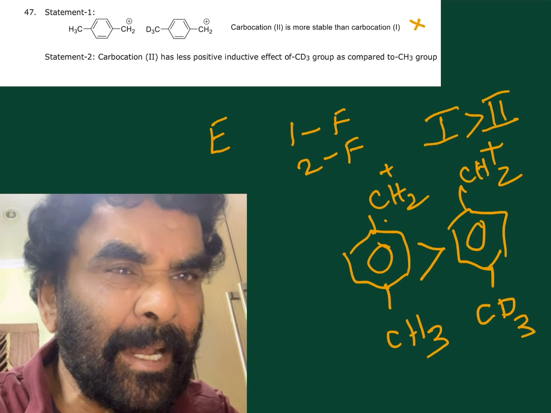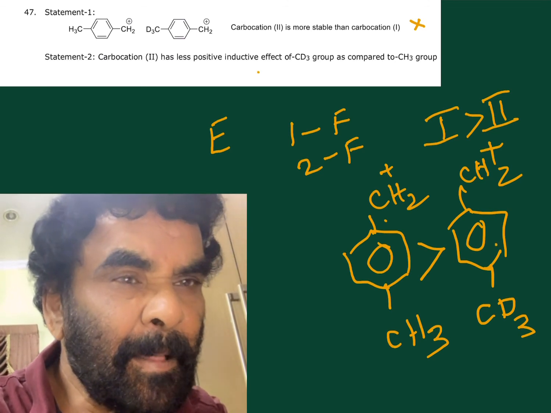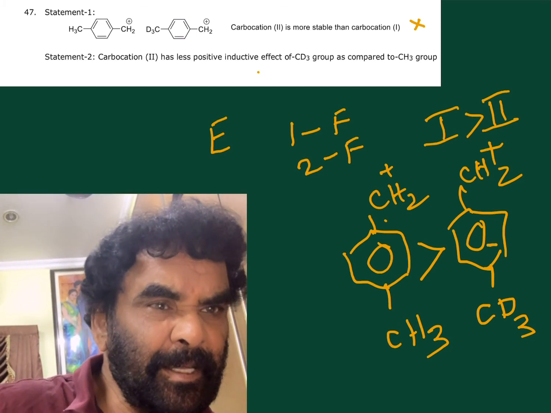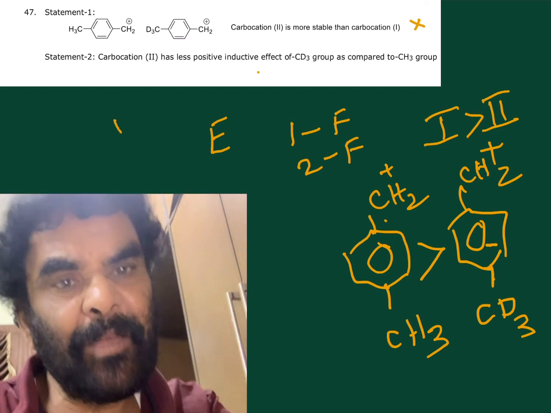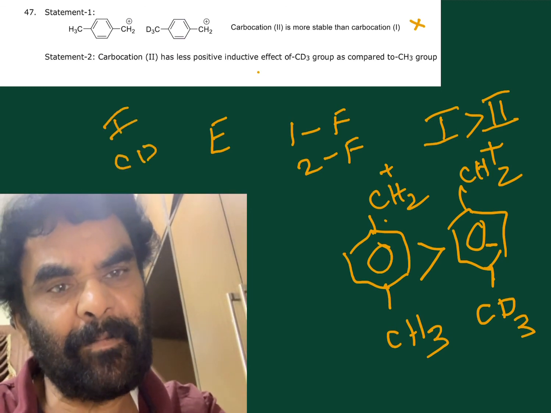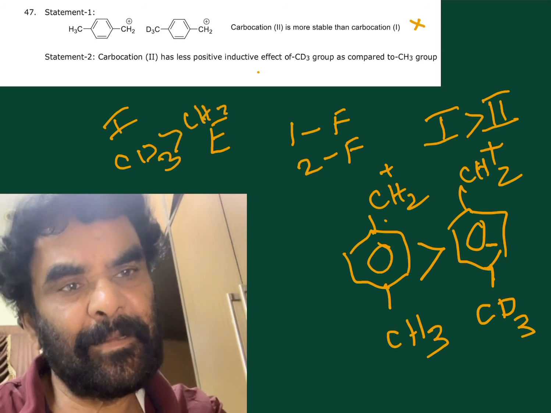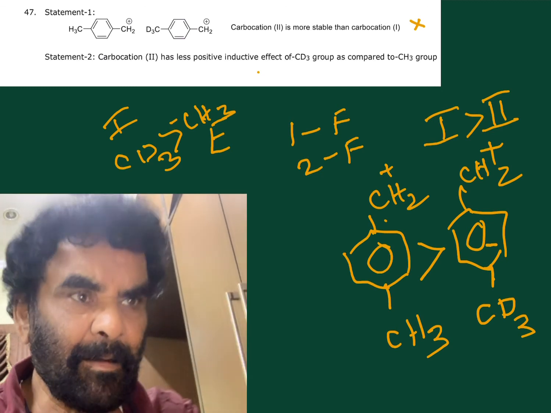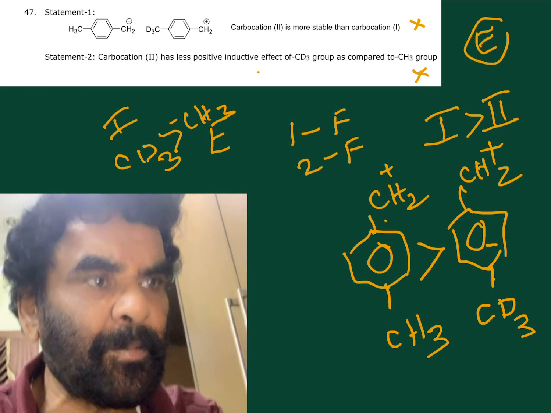Carbocation 2 has less stability, the inductive effect of CD3 is more. The I effect of CD3 is more than the I effect of CH3. So this is wrong, this is wrong. Both are wrong, therefore E is the correct option.